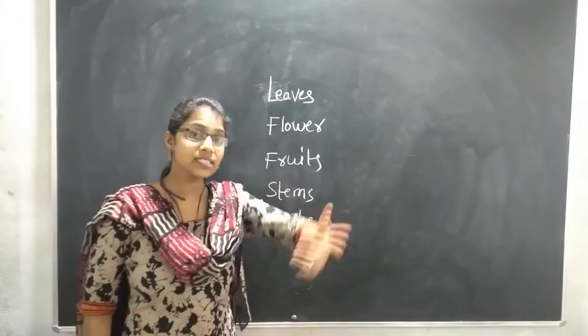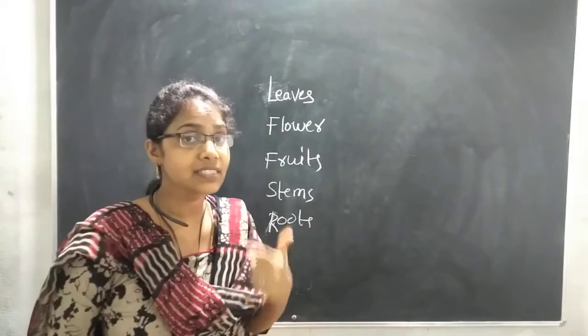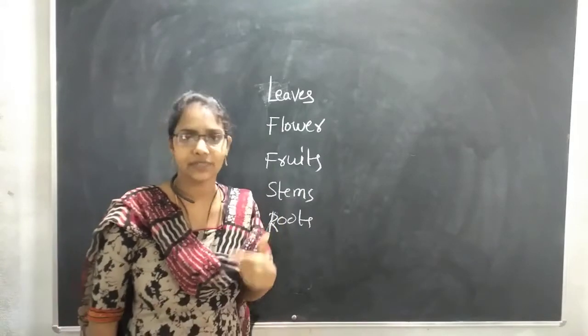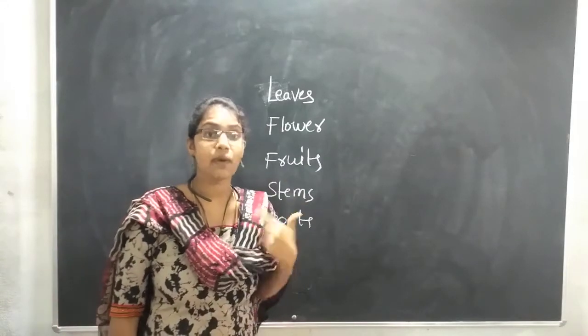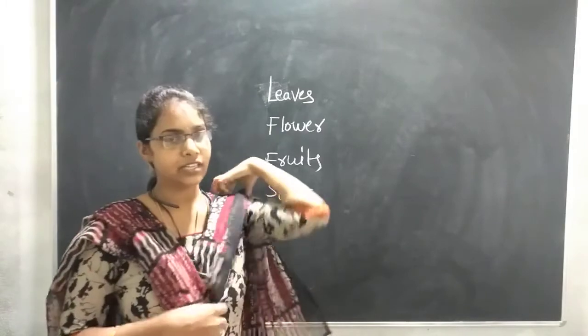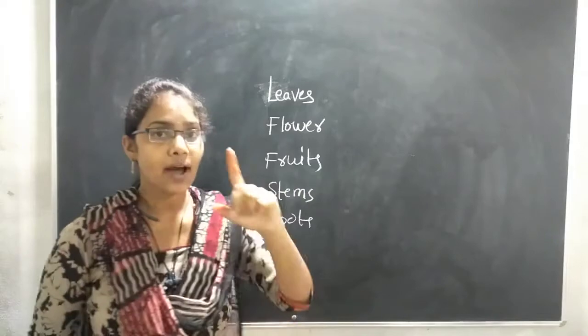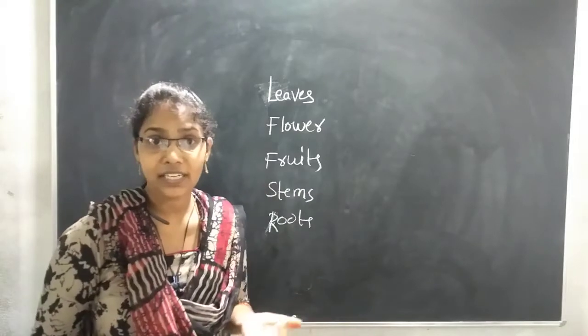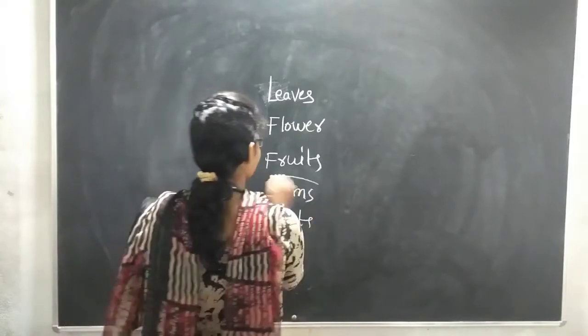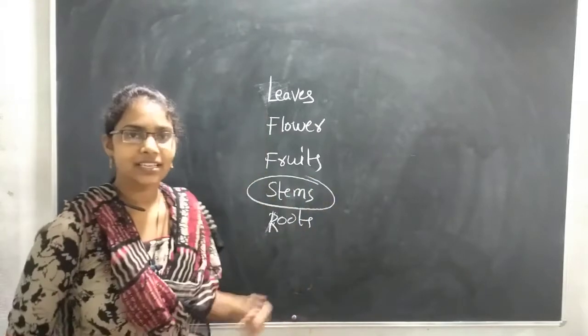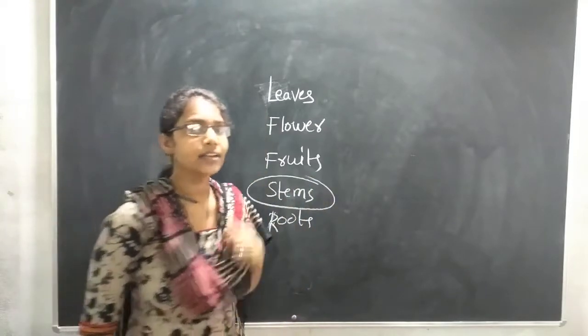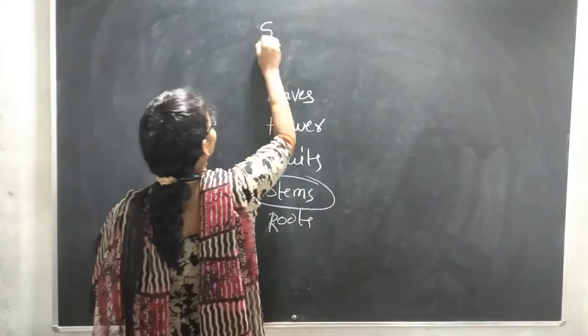In our previous class, block 1, what did we discuss? Yes, leaves. We discussed leaves and the parts of a leaf. And today we are going to discuss one more part of a plant. What is it? Yes, stems. Today our topic is stems.